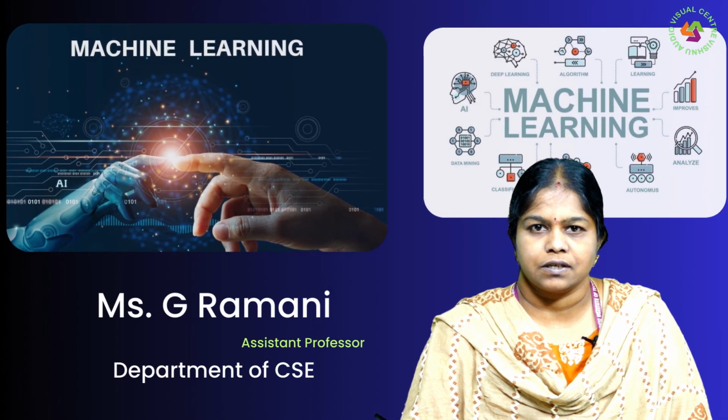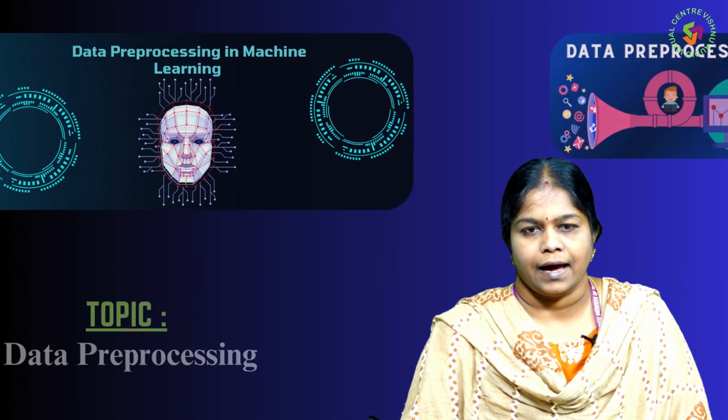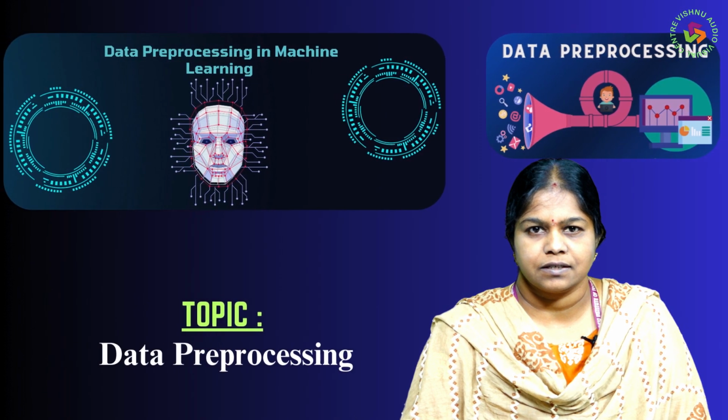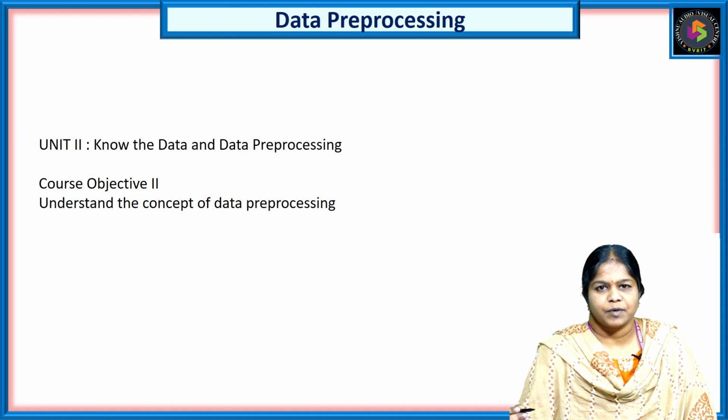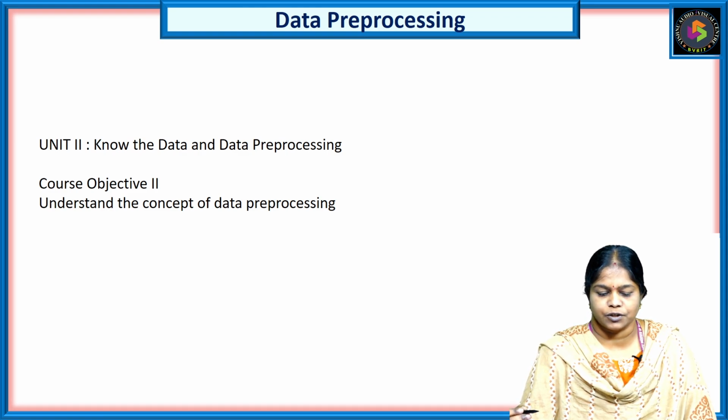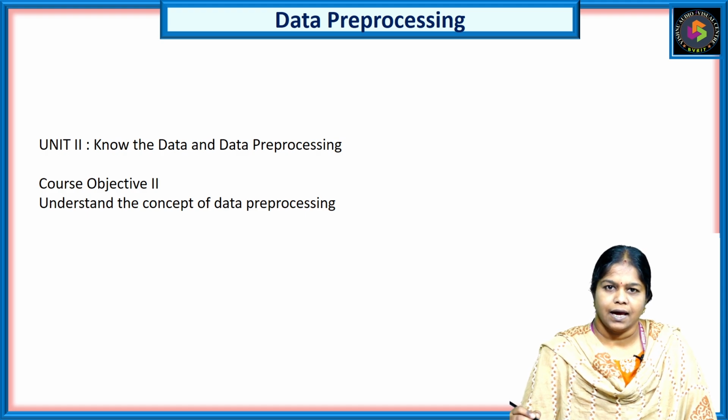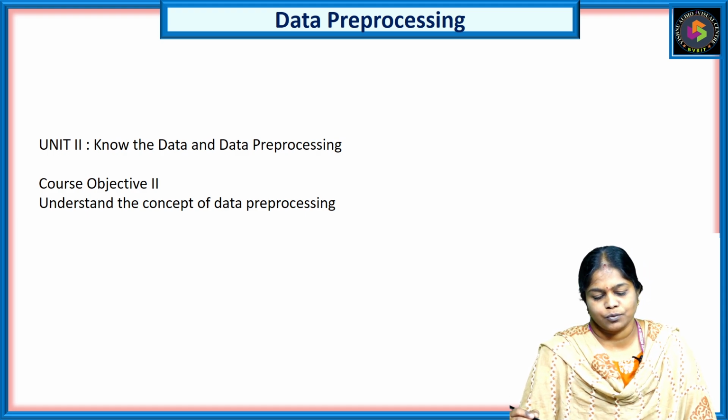And today we'll be discussing the course Machine Learning. The topic title is Data Preprocessing. This data preprocessing concept is of Unit 2, that is, Know the Data and Data Preprocessing. The course objective of this Unit 2 is to understand the concepts of data preprocessing.